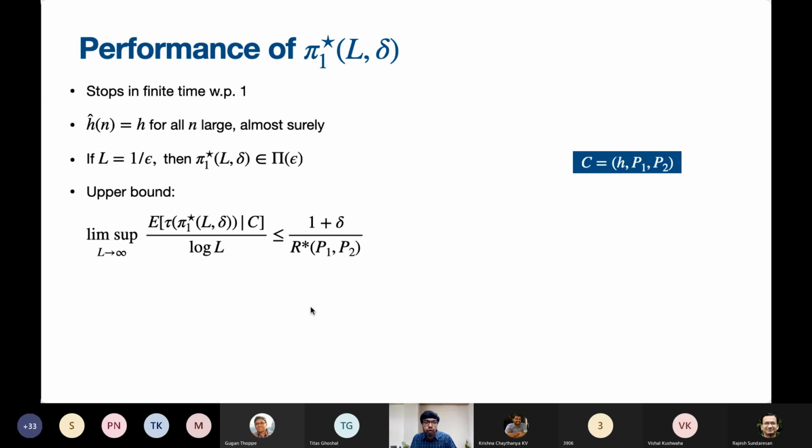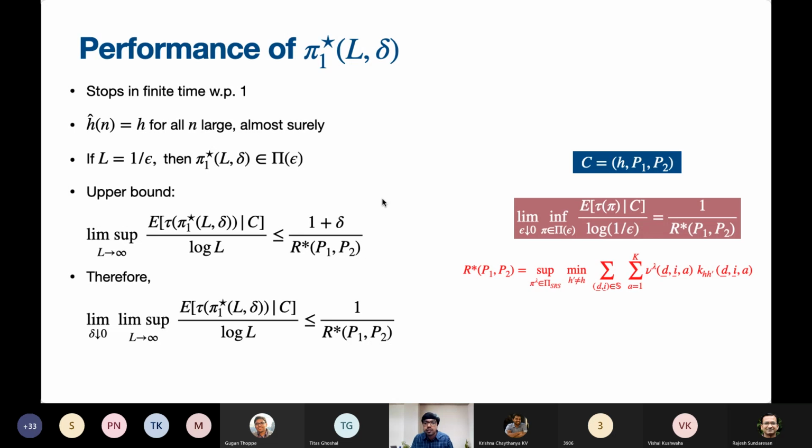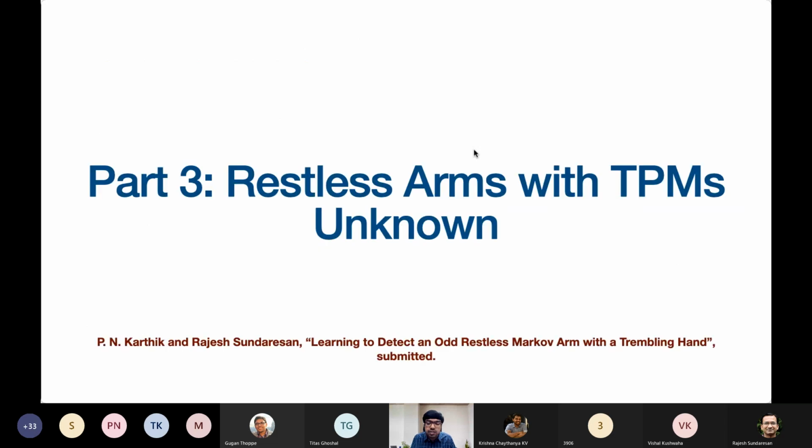And then same as before. If L is 1 by epsilon, our policy satisfies the desired error probability, and delta is a parameter which will help us get to as close as 1 plus delta by R star as the upper bound. Now, delta, of course, can be tuned, and if we let delta go to 0, we will get to the lower bound, which was 1 by R star. So, combining all the results, this is our final result for the setting of restless arms when the TPMs are known. The final stage is when the TPMs are not known.